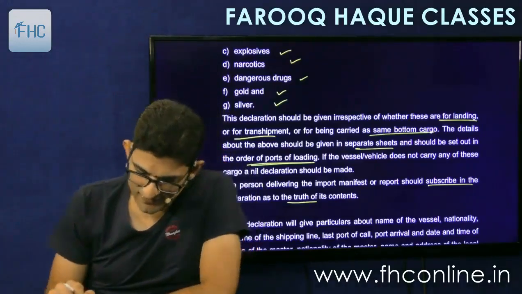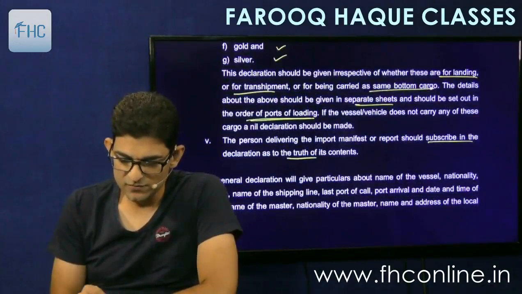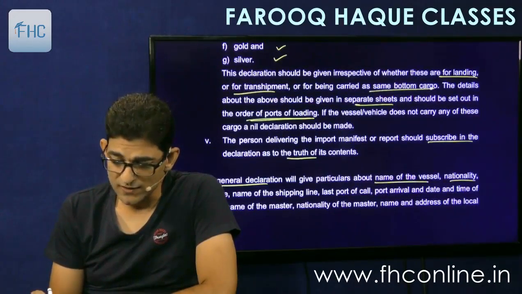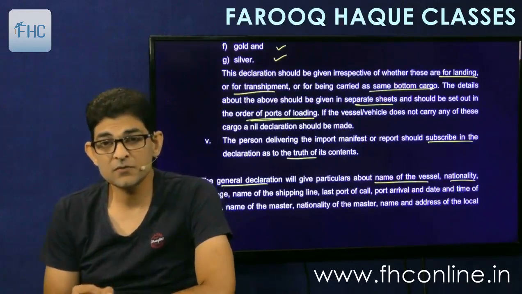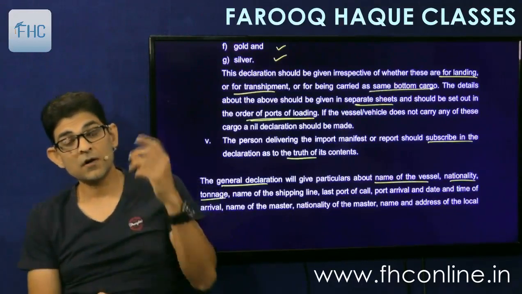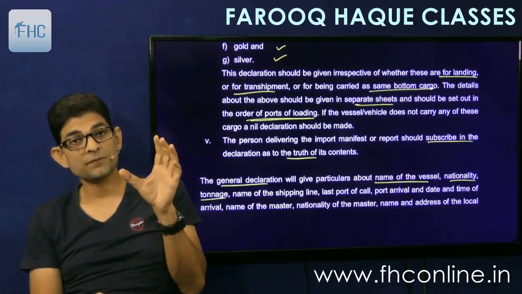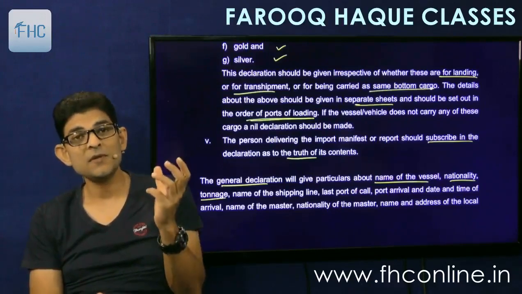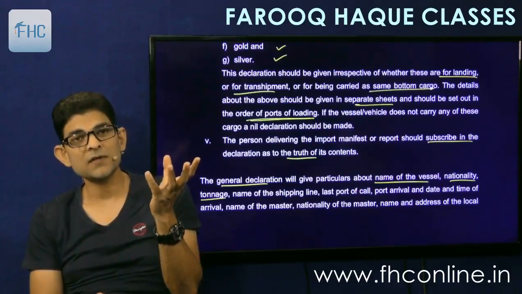Then the general declaration, the first point, will give particulars about the name of the vessel, nationality, which means where the ship belongs to, and tonnage. Tonnage means its certificate to carry goods. This you will see in income tax also, tonnage tax. So tonnage means the passing certificate that is given to the ship.